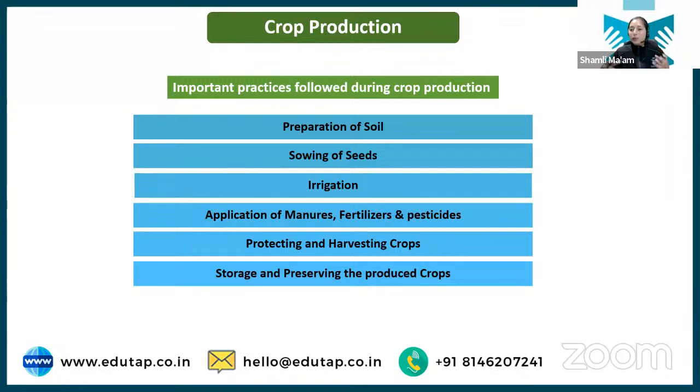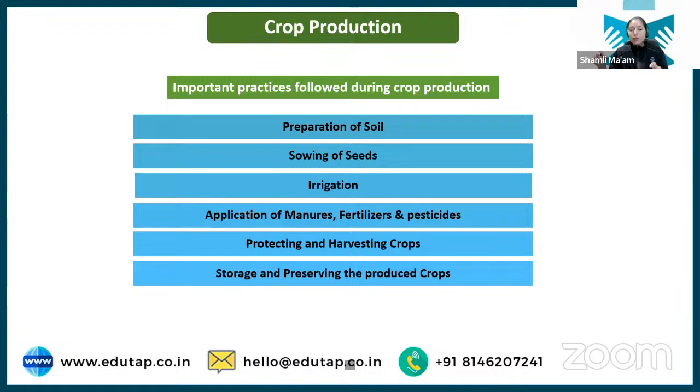So first is preparation of soil. That is a very important and very basic thing that a farmer has to do, to prepare the soil for sowing of the seed. We will be discussing preparation of soil in this particular class. The rest, sowing of seed and irrigation, will be dealt with in different classes, like seed and sowing, and irrigation in the water management chapter.